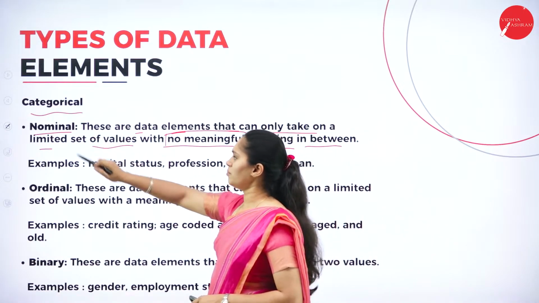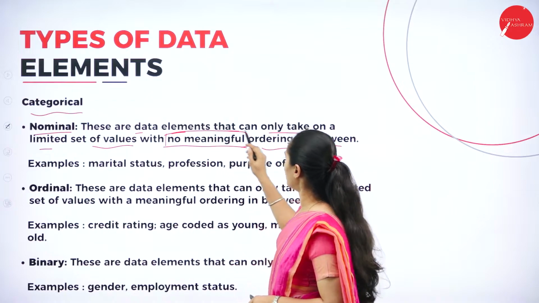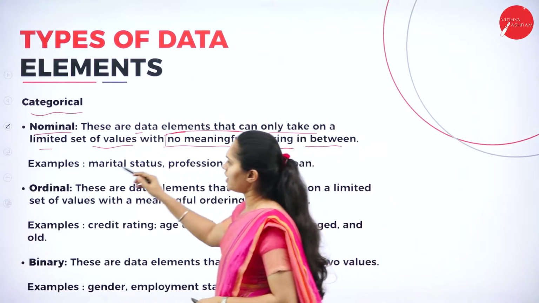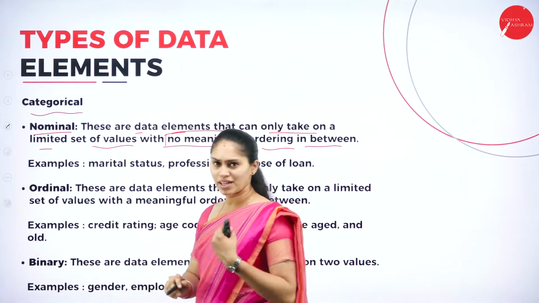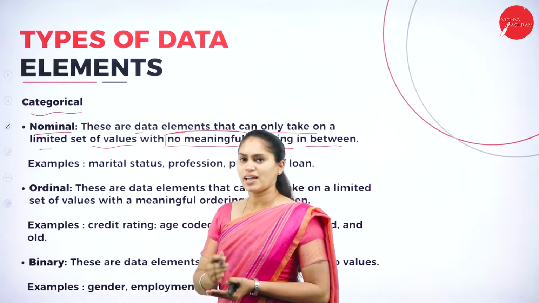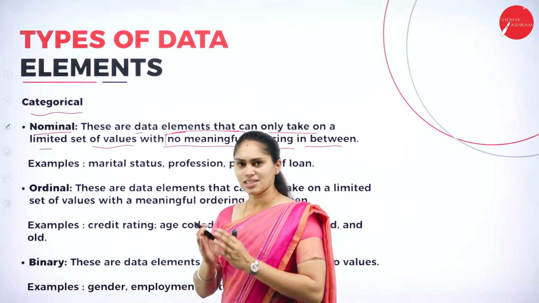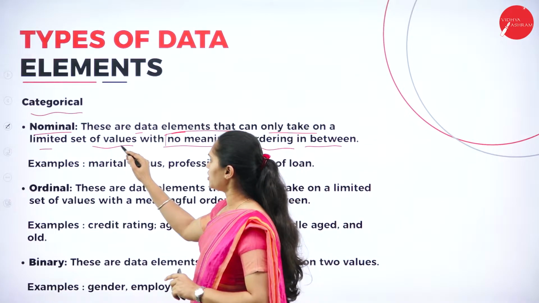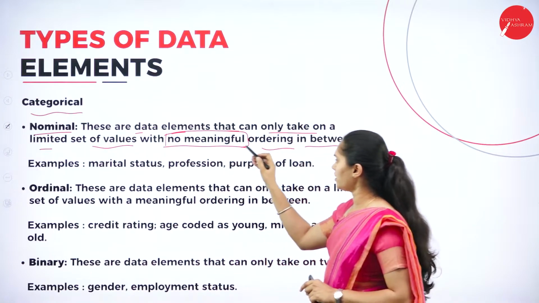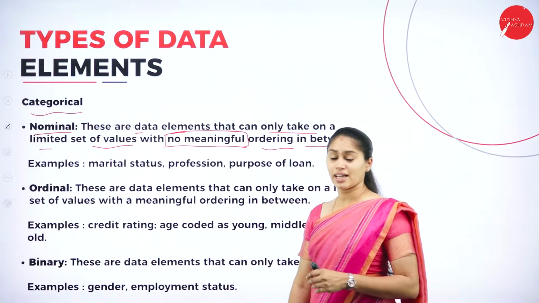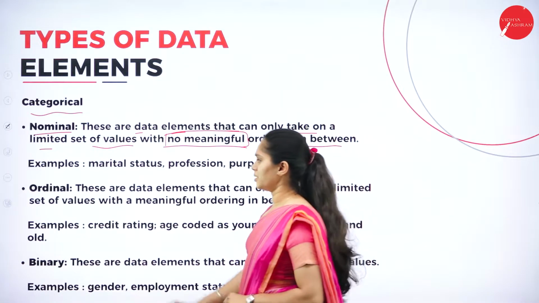So nominal means these are data elements that can only take on a limited set of values. For example, if you want to take a loan, there will be limitations, like for a home loan or for an educational loan. So for all those things there will be a limited set of values, with no meaningful ordering. I can use that for any purpose.